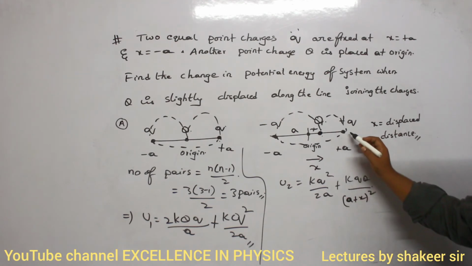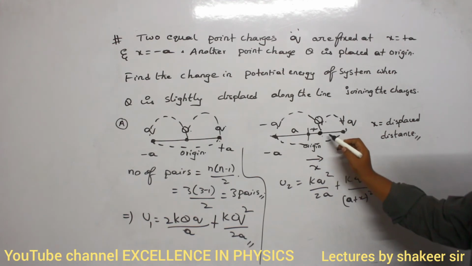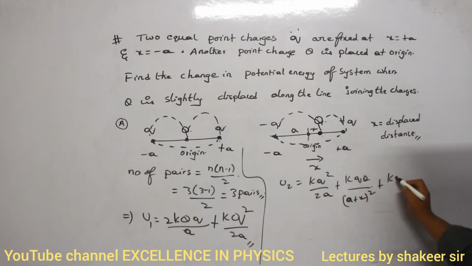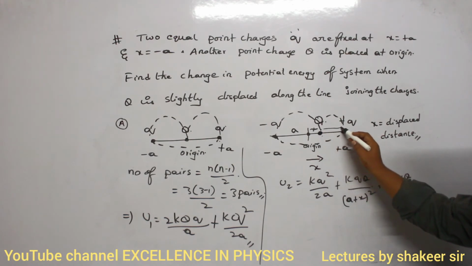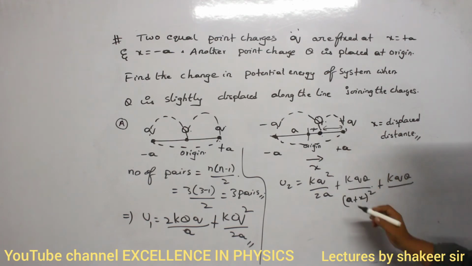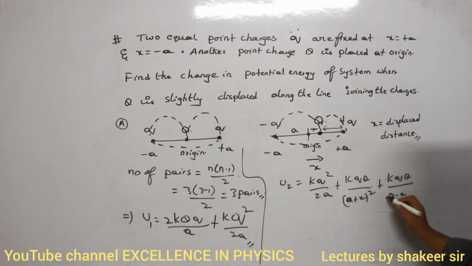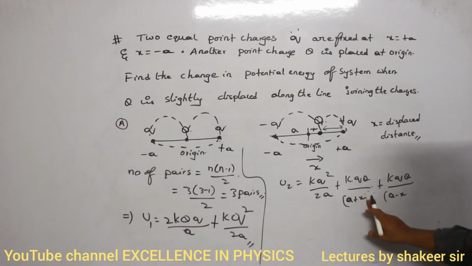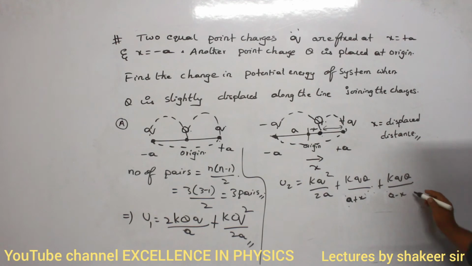Now I want the potential energy between this capital Q and this small q. Again kqQ divided by, now what is this distance? This distance is a minus x. Sorry, there is no square; it is just kq divided by r. So kqQ divided by a minus x. Are you able to understand?